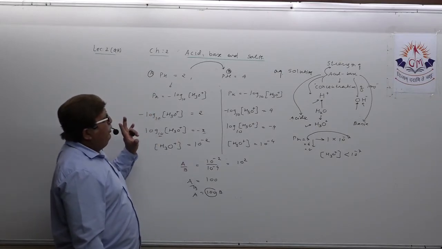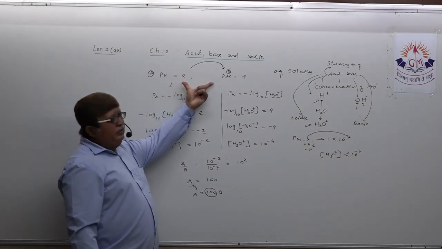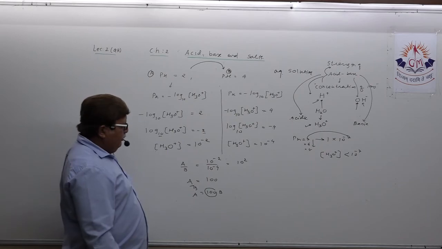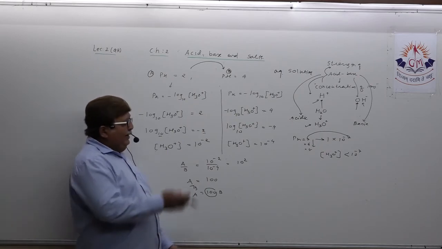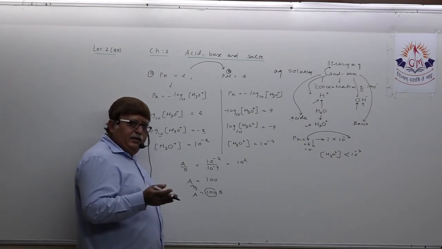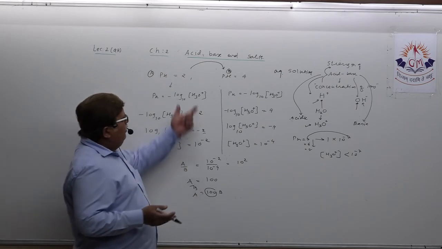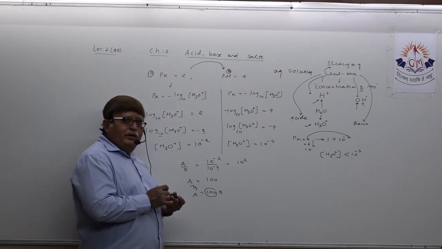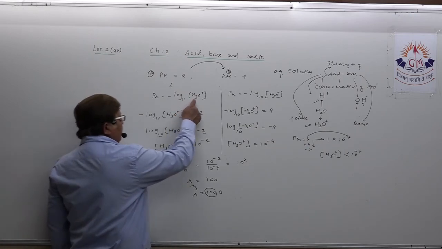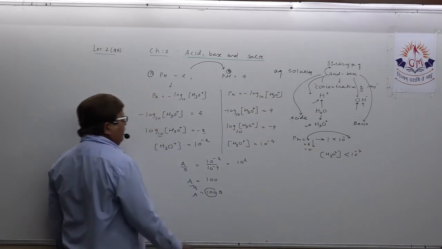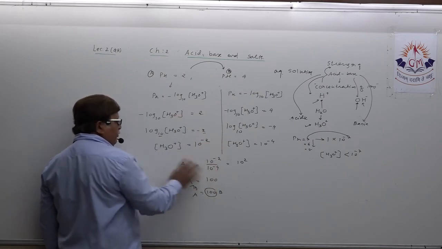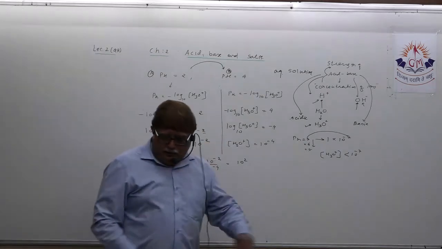This way you have to prepare your answer. They may change the numbers here, right? You will be able to answer one or two MCQs. I have also given a little twisted, less basic ones, so that you come to know how to calculate. Suppose it is a question about basicity, you just have to take OH minus here. When you are taking more or less, you have to take the ratio in this way only. So this is one MCQ.